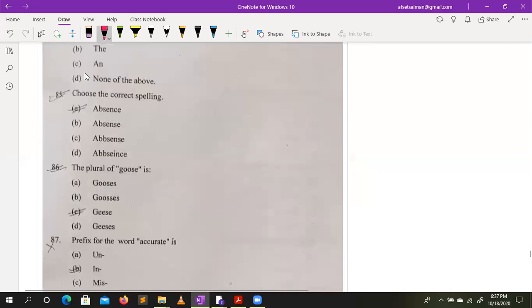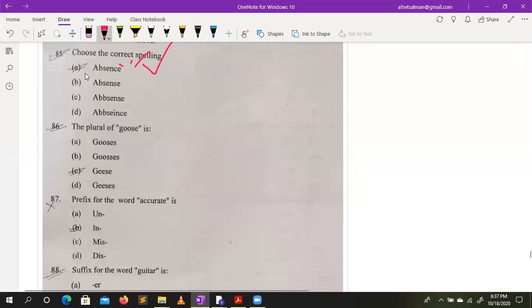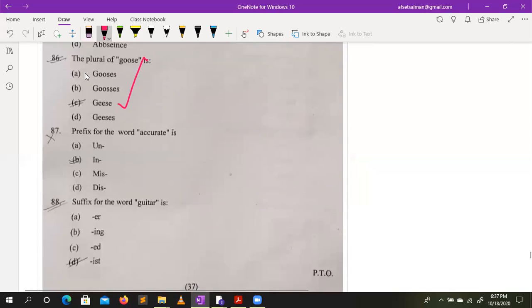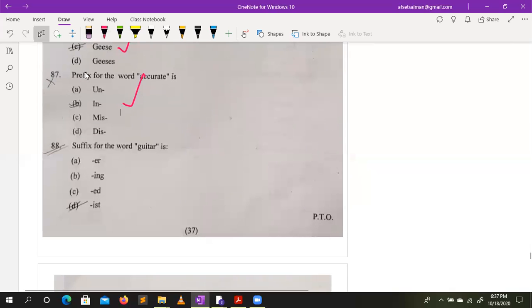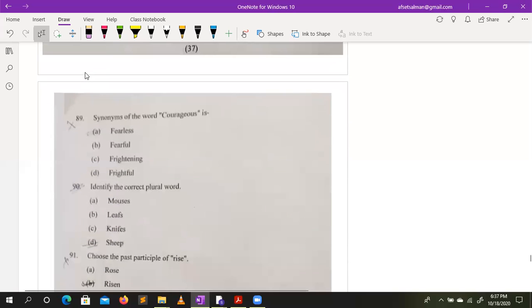Choose the correct spelling. Here is absent, A B S E N C E, absence. So this is the correct one, A. The plural of goose is geese, C. Go ahead with the C. The prefix of word accurate, inaccurate. Suffix of guitar is guitarist. D. Synonym of the word carriage, fearless.